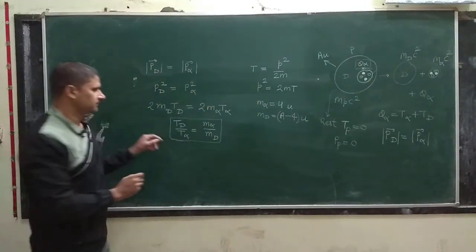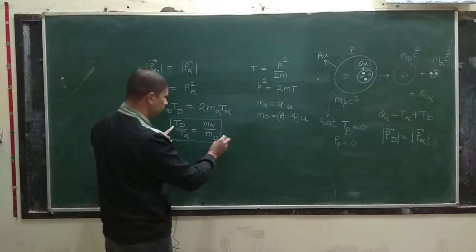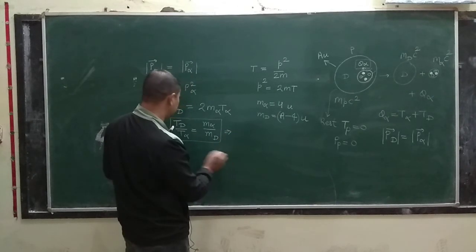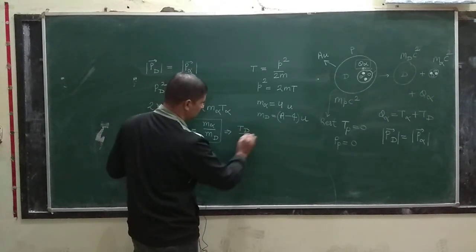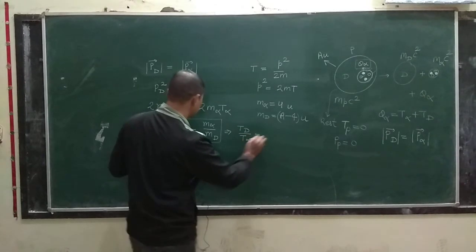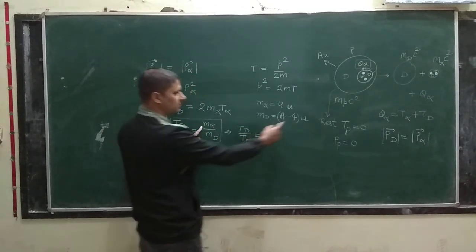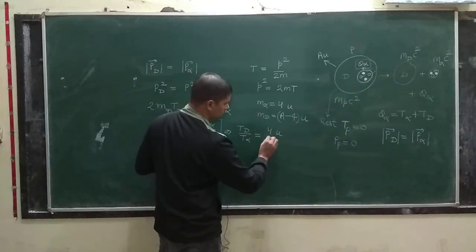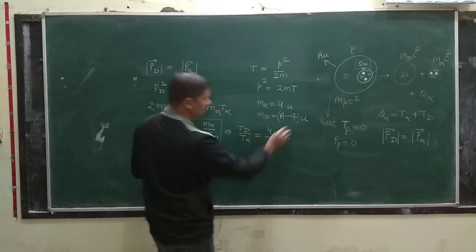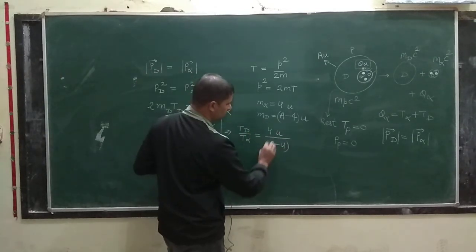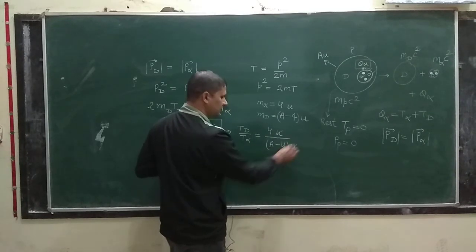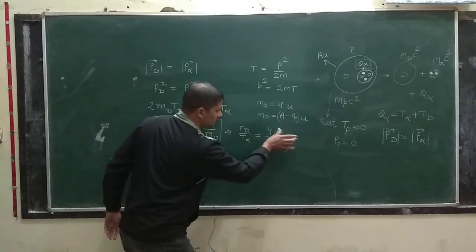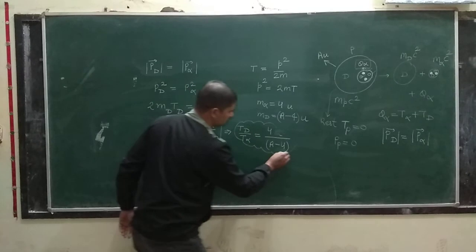So if we put this here, then the kinetic energy T_d by T_alpha is equal to mass of alpha particle, 4 times u, divided by m_d, A minus 4 times u. u will cancel here, and this is the conclusion.